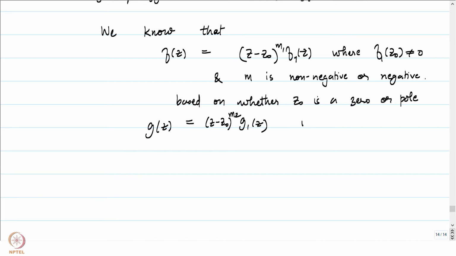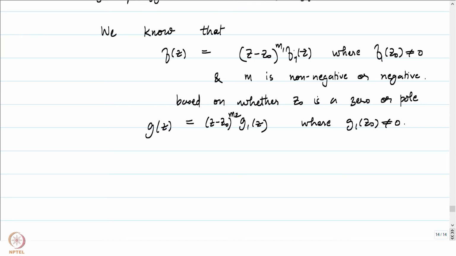G1 of z, where g1 of z0 is not equal to 0. So notice that I have tried to capture all the cases by writing f and g in this manner, because if, say for example, z0 was in S1, that means that it is an isolated singularity of f. It could happen that z0 is a removable singularity or a pole.